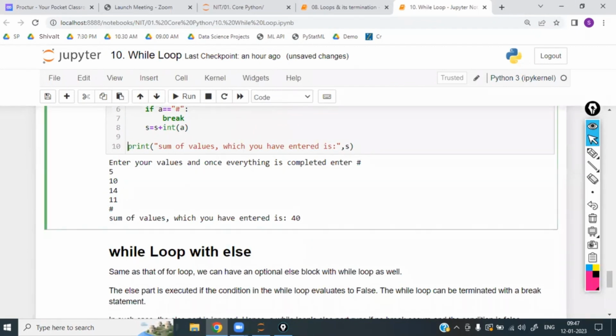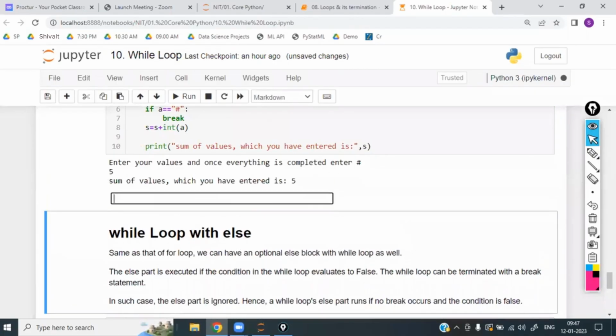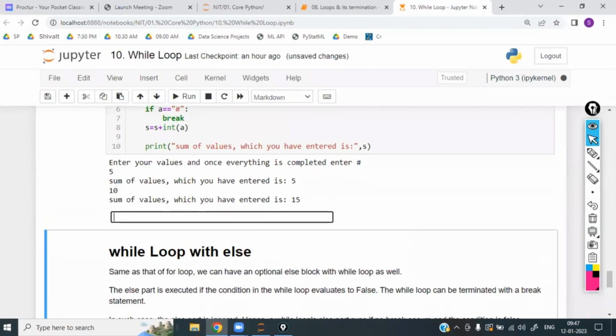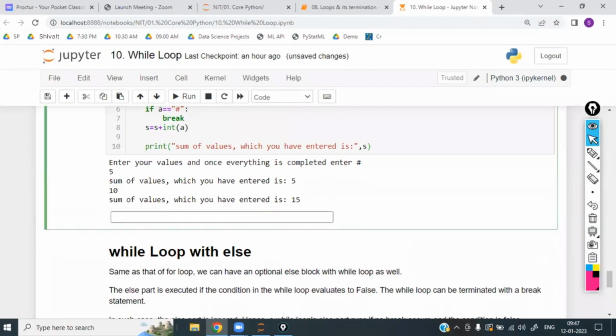For example, every time you want to print the sum of whatever has been completed until then. So the sum of values you have entered till now: it is 5, and then 10, total is 15. After adding 10, it is 15. Now again 14. After adding 14, what is the total? 29.